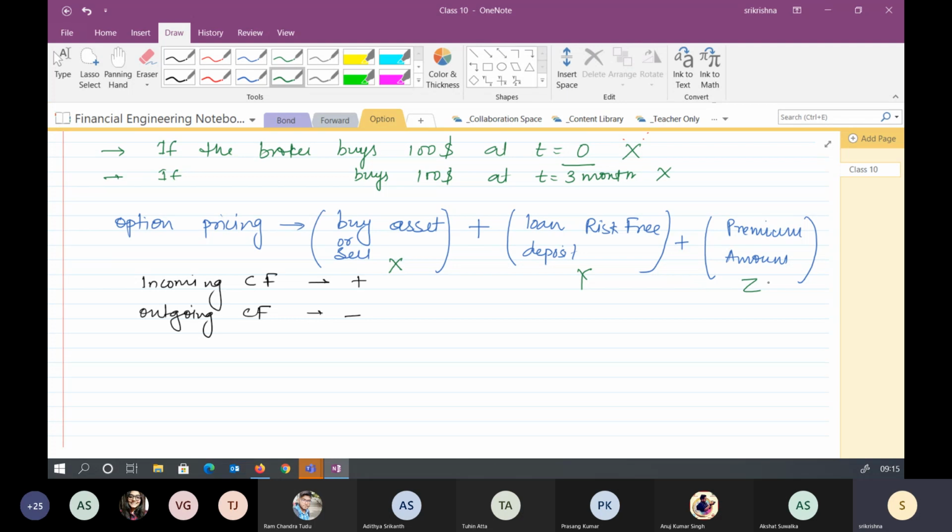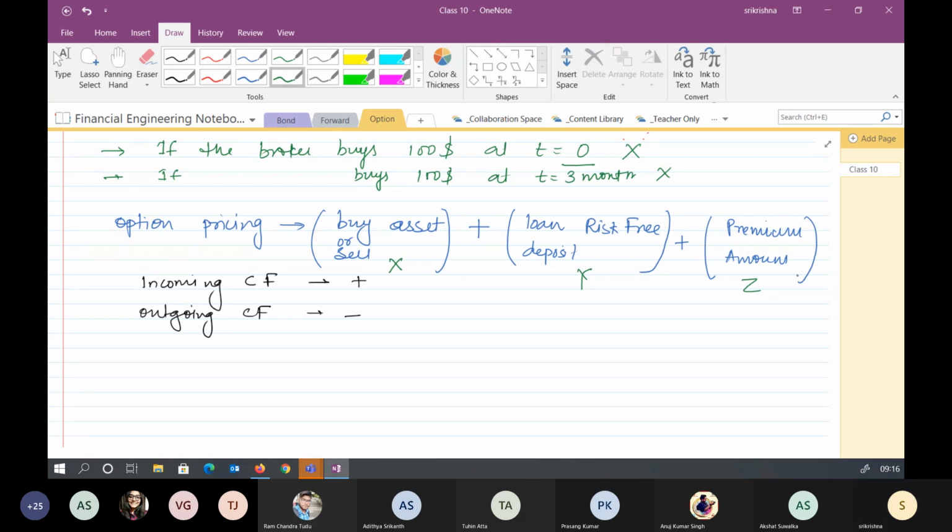Second, to compensate for that, we take a loan or deposit depending on whether the cash flow from buying or selling is positive or negative, plus the premium amount, which will always be positive as we are getting it. Is it okay?